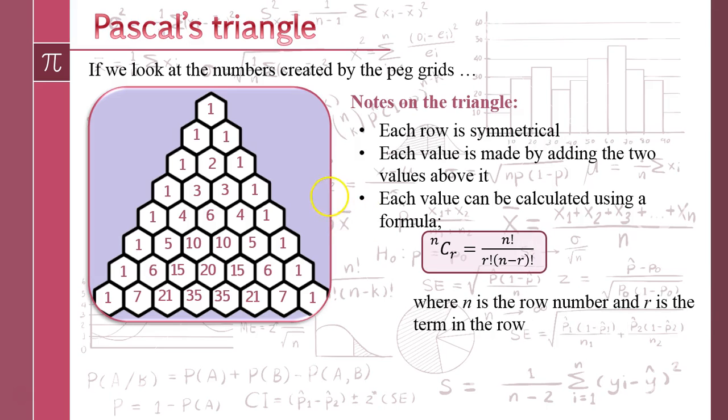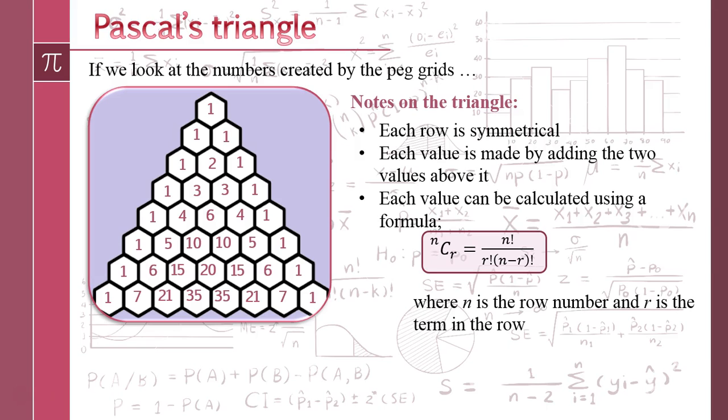So we've got the notation here, which is nCr, and it says n factorial over... Now the exclamation mark means factorial, which means if I take n numbers and times them all together, so that's n times n minus 1 times n minus 2, and so on and so on and down. So for example, 4 factorial would be 4 times 3 times 2 times 1, which is 24. Again, you will study factorials further on as you get later in the course.